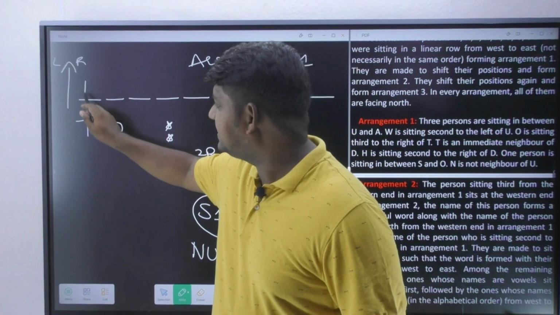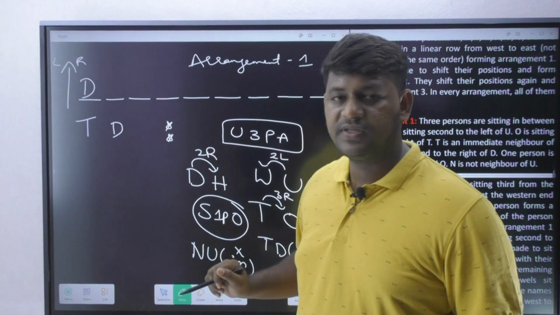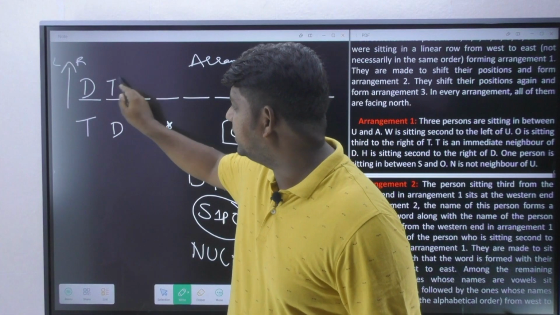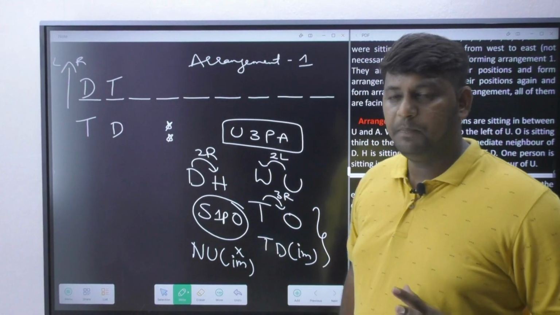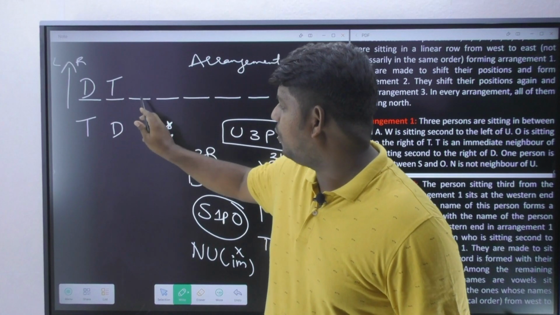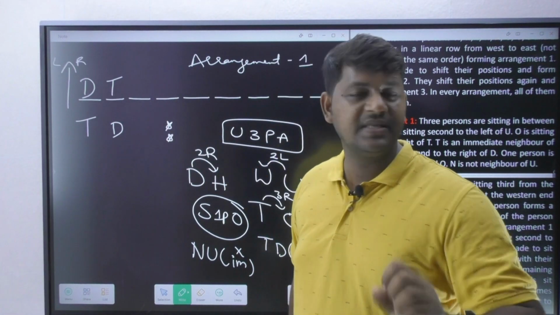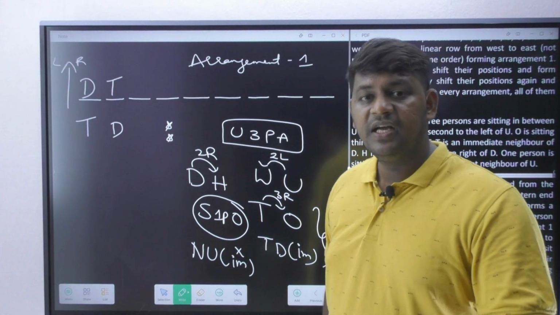Now if I place D at the corner, and D and T are supposed to stay immediate next to each other, this is the best thing I can do. Okay, now T's third right, 1 2 3. It is not mentioning three persons in between, it is mentioning third to the right.